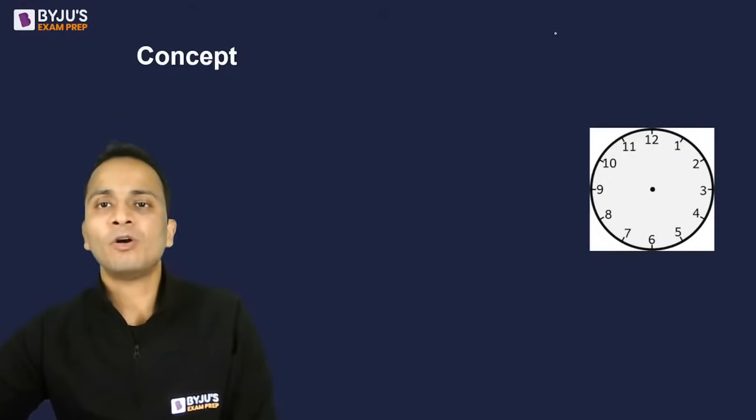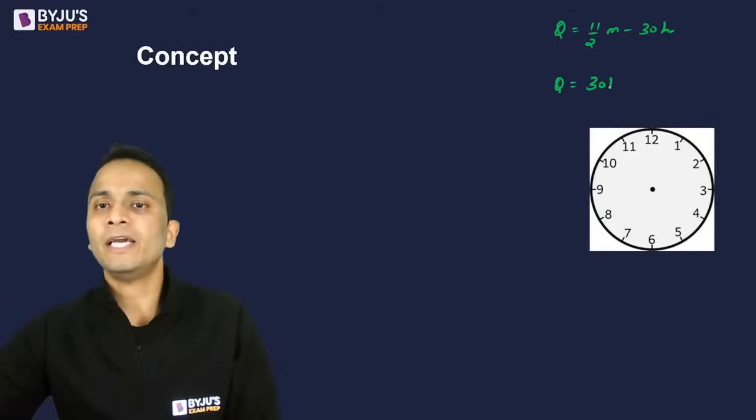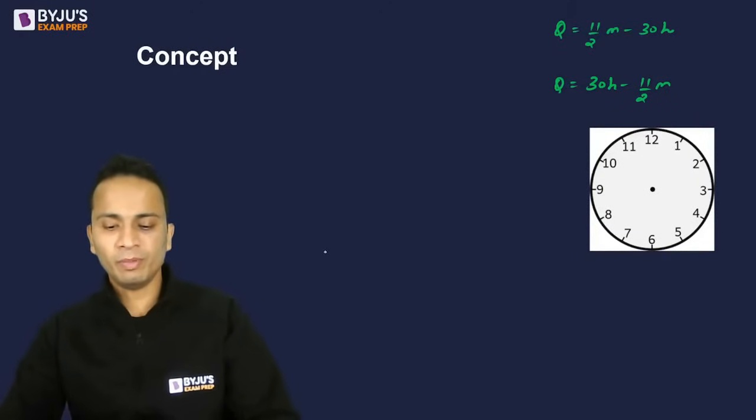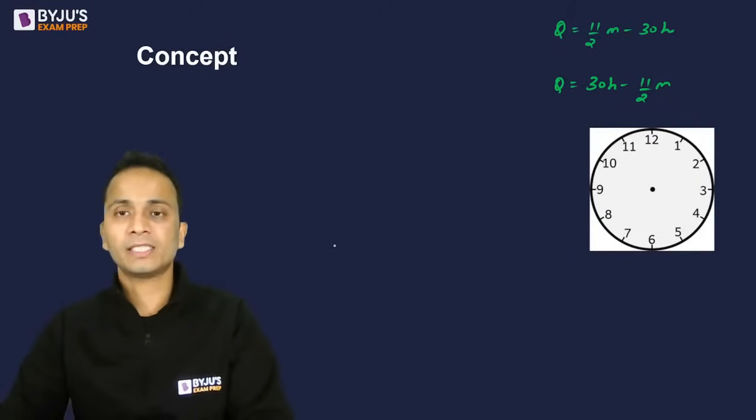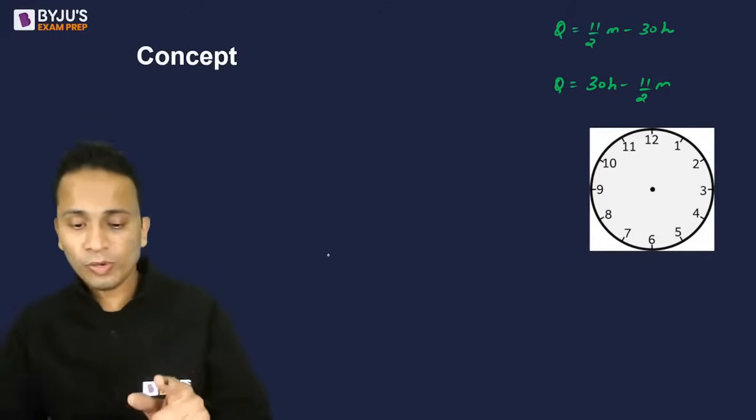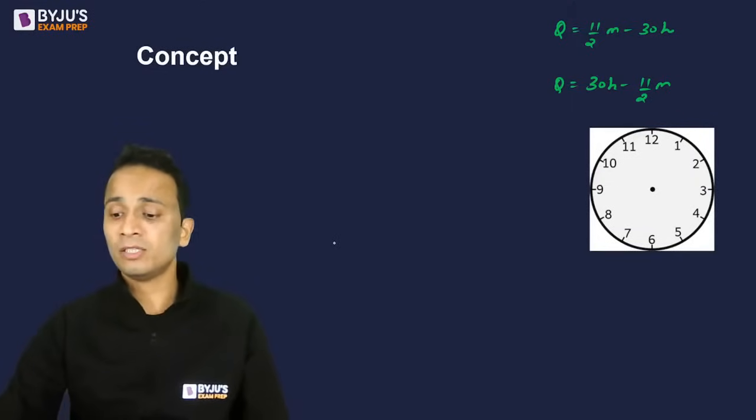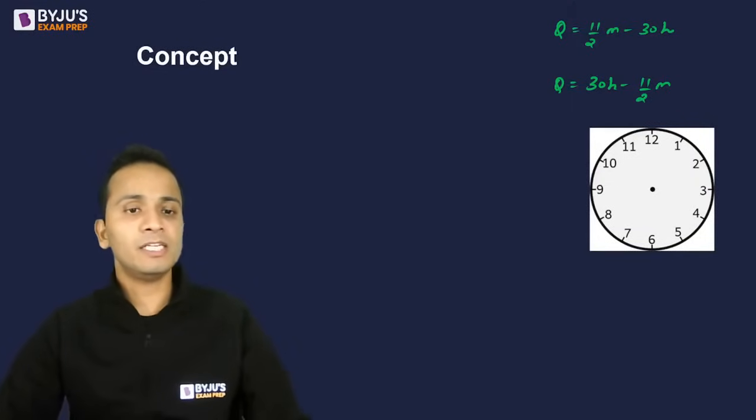I'll write the formulas at the top right corner. Theta is equal to 11 by 2 m minus 30 h, and theta is equal to 30 h minus 11 by 2 m. Now the usage of the formula will be more important in this case. Uniques, you are asking, sir, why the second formula? I have already explained this in detail.